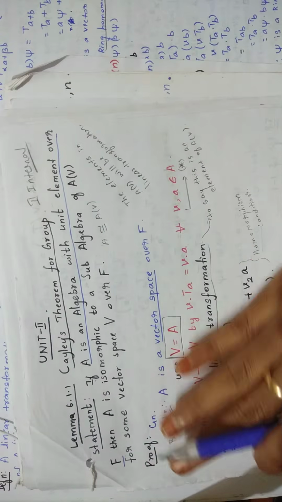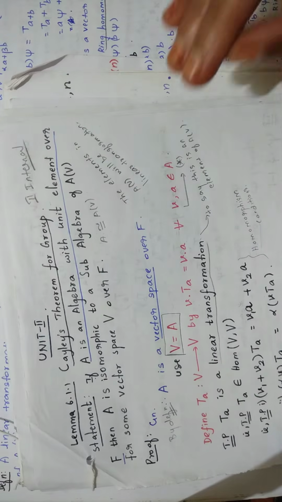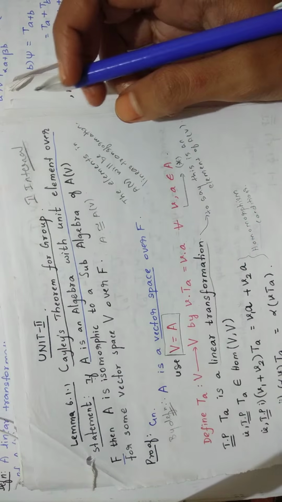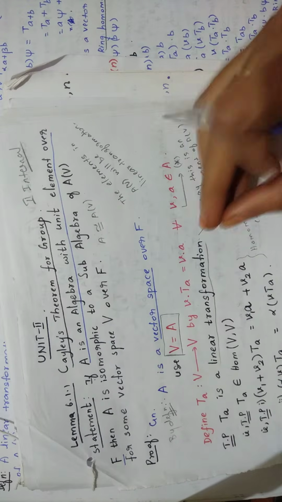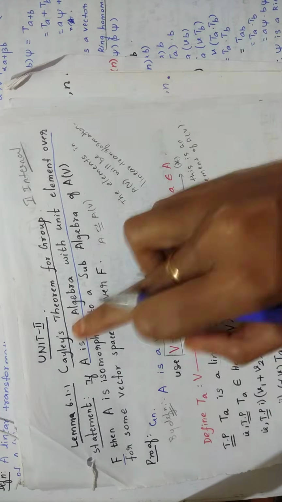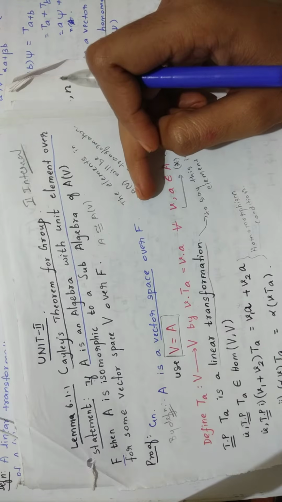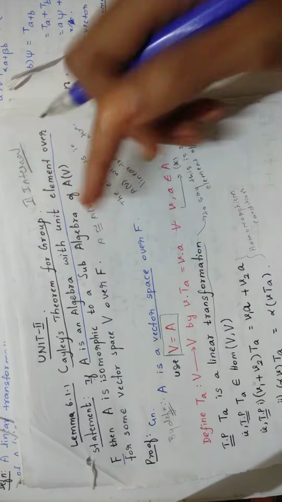So here, in the first line of the proof, you just copy it down from the statement. Okay, the first line: if A is an algebra with unit element over F, just copy it down from the question and write it on the first line of our proof. Now, given this, by the definition of algebra you write the next line: A is a vector space over F, therefore A is a vector space over F.